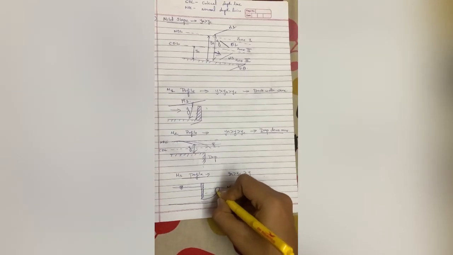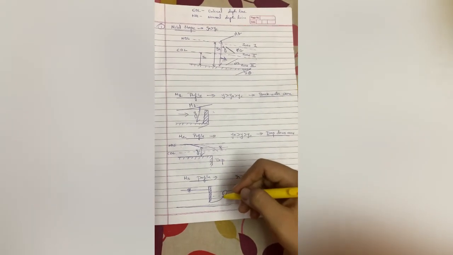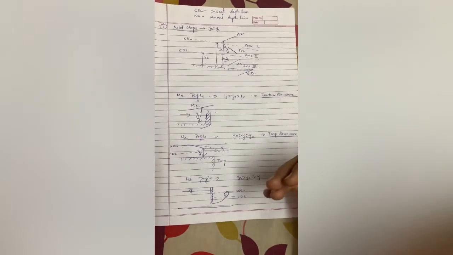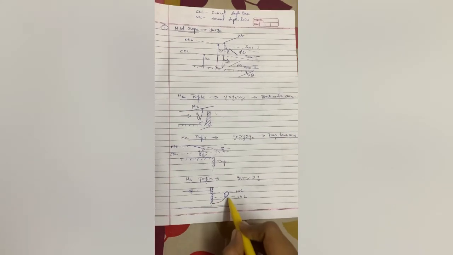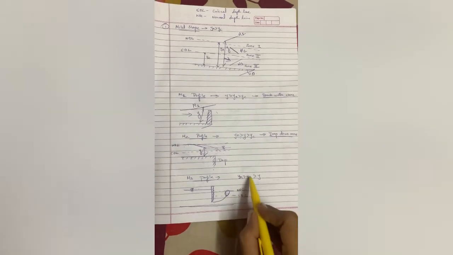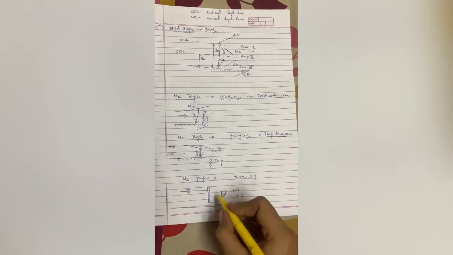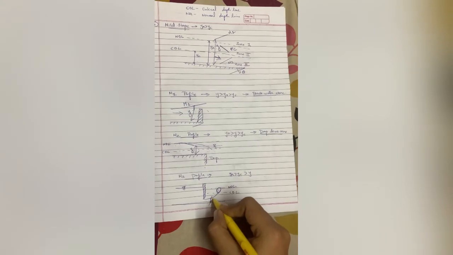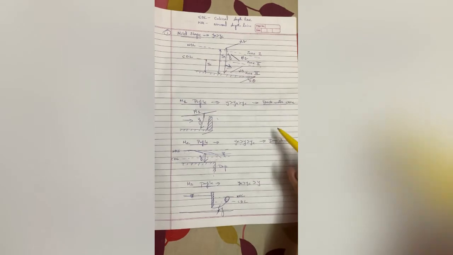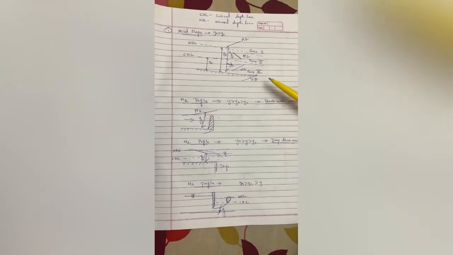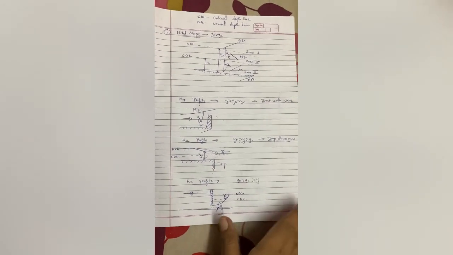And here you can see a hydraulic jump will get created, because we have seen in hydraulic jump, supercritical flow changes to subcritical flow. So here a hydraulic jump will occur through a sluice gate. So here the condition will be: yn is greater than yc, which is greater than your y, the actual depth of the flow. So yn greater than yc greater than y. So these are three conditions, three profiles, M1, M2, M3. So this was about your mild slope.